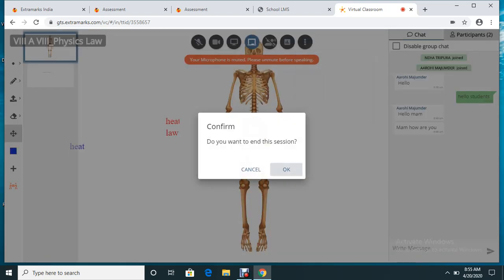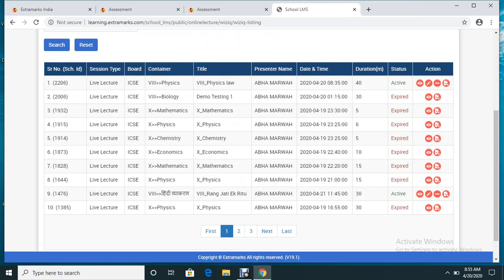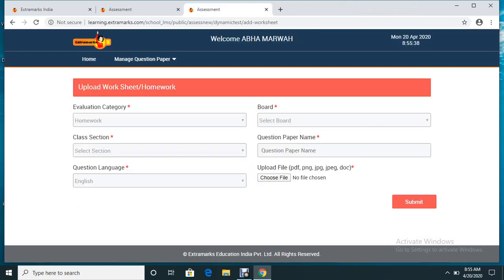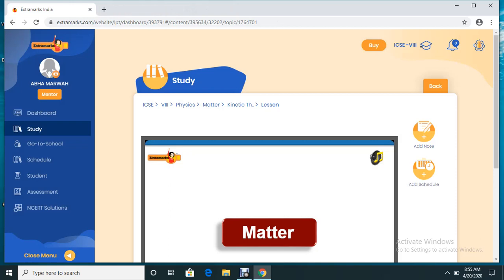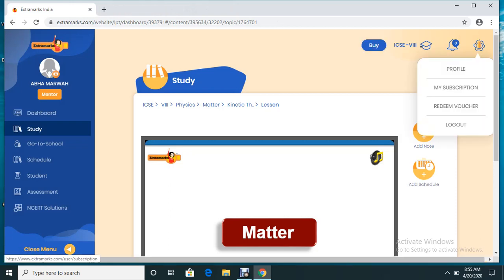Now, whenever I'm ending the session, this entire lecture will get over. But if you do not end it and you just close it, it might give you some problems. So I'm closing it from here. I'm closing the assessment papers which I've already created. Coming back to the home page, I click here and then I log out.